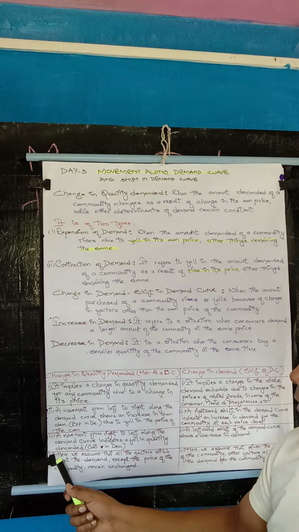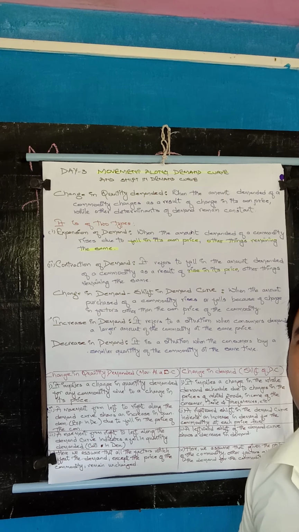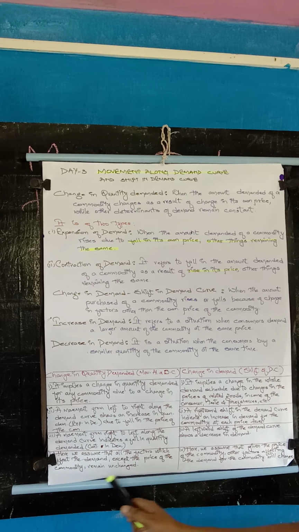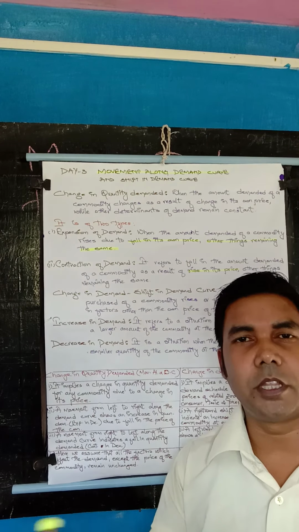So point number 4. Here we assume that all the factors, meaning determinants of demand, which affect the demand except the price of the commodity, remain unchanged. Leaving the price, everything will remain unchanged. Only the price of the goods will change, but other factors will remain unchanged.